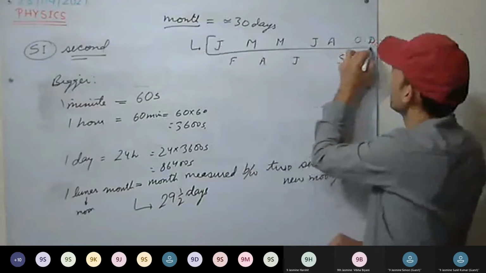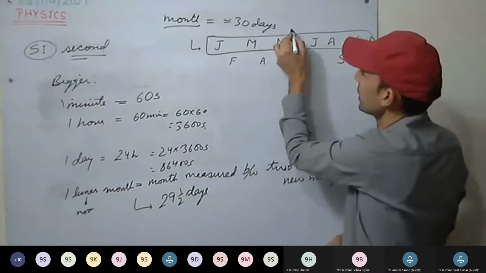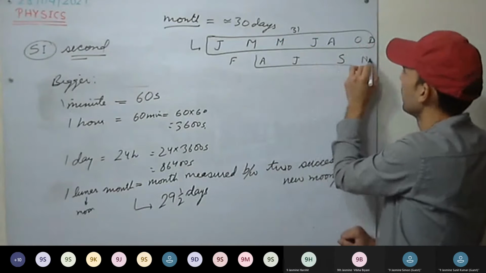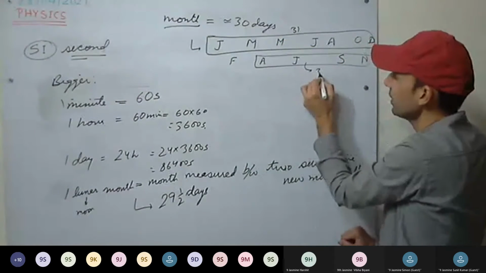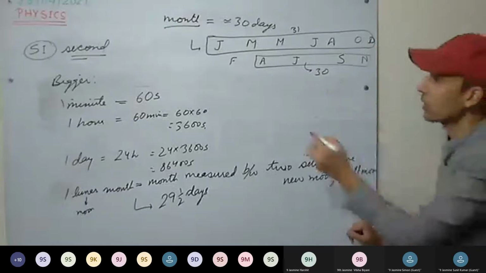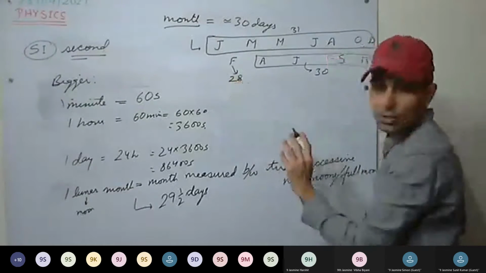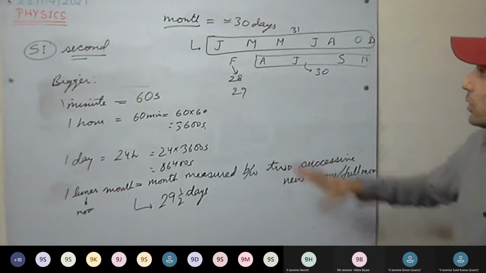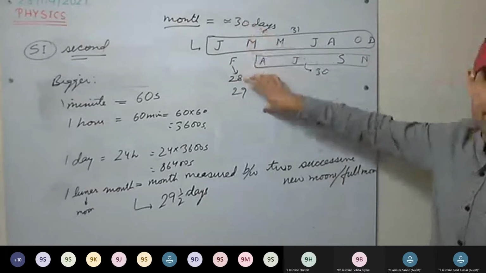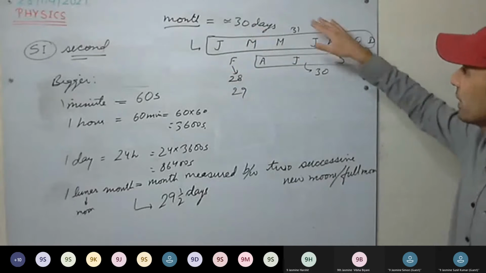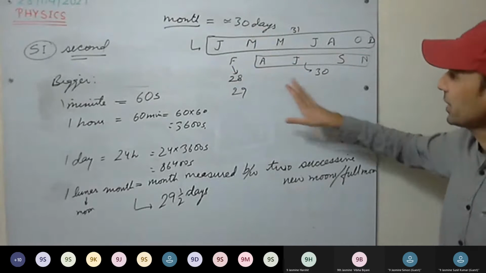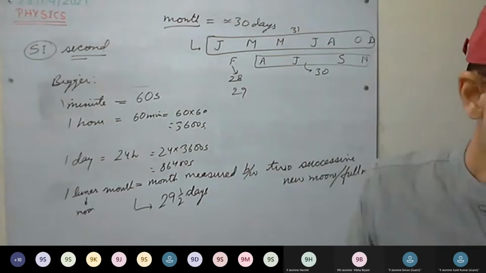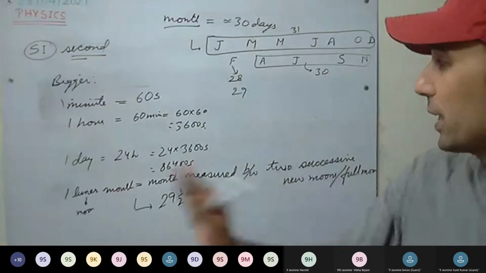Some of these contain 31 days, whereas the others contain 30 days. Feb has 28 days in a normal year and 29 in a leap year. So these are based on the Georgian calendar. Okay, month is clear.